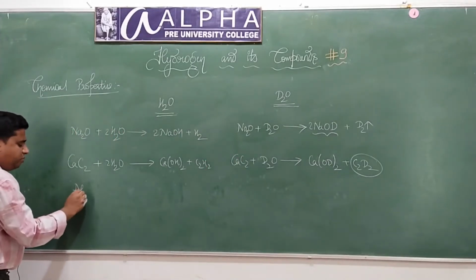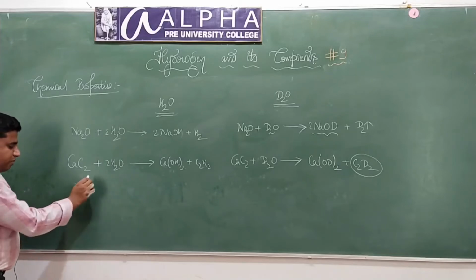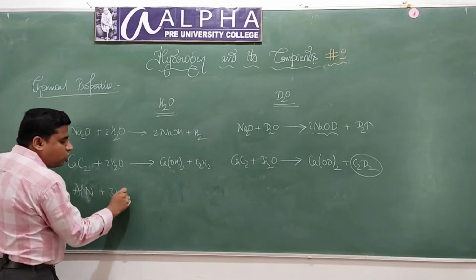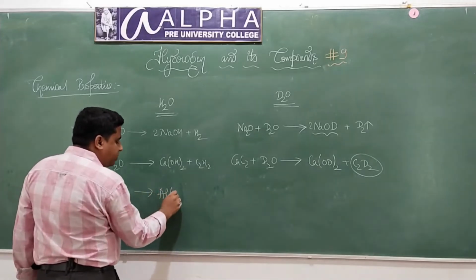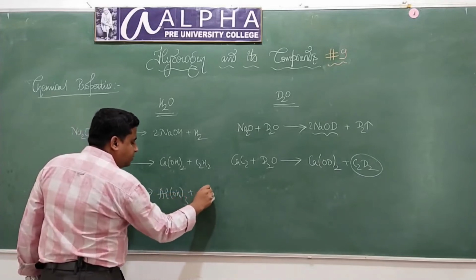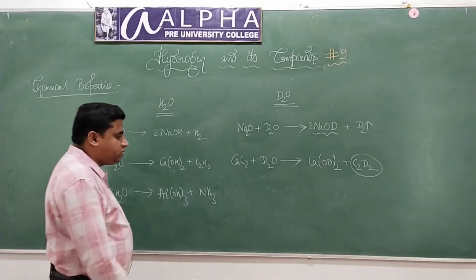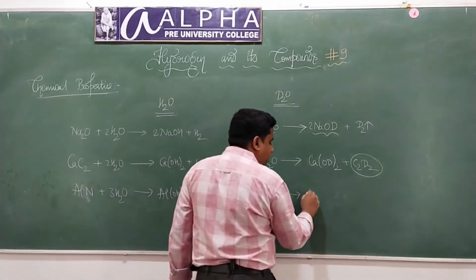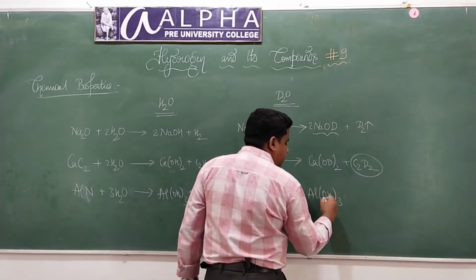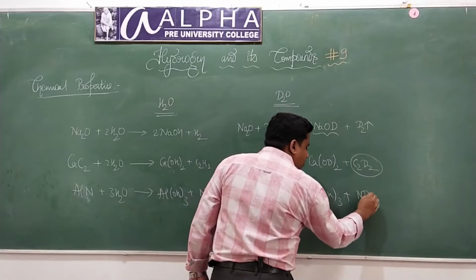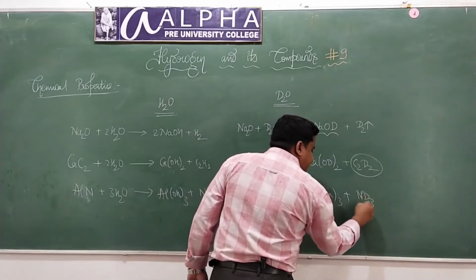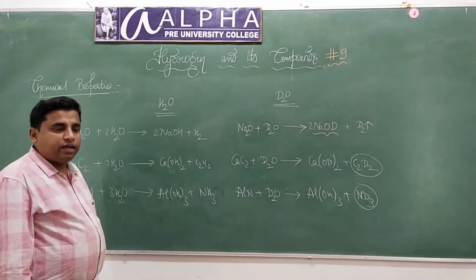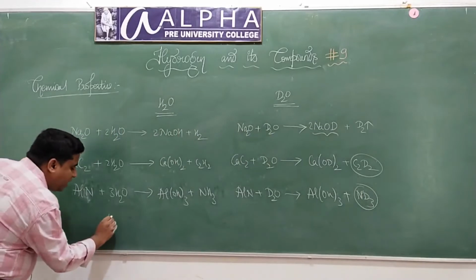Next, let us say aluminum nitride. When aluminum nitride reacts with water, it will give aluminum hydroxide and ammonia, correct? Just like this, when aluminum nitride reacts with heavy water, it will give deuterated aluminum hydroxide plus deuterated ammonia, ND3. Is that correct? Any doubts?